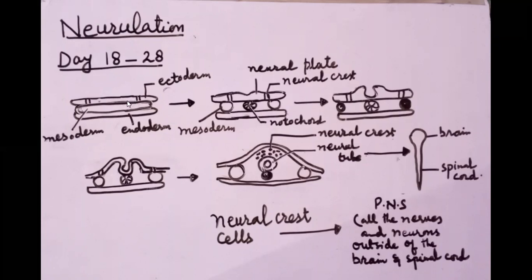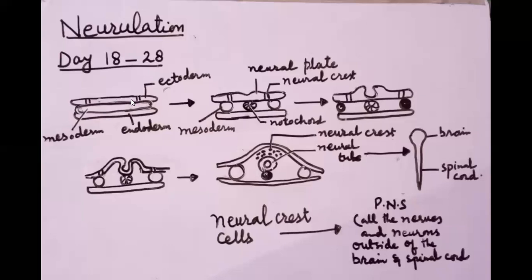Students, as you know, there are three germinal layers which are formed during gastrulation. The outermost is called ectoderm, the middle one is called what? Mesoderm, and the innermost is called what? Endoderm. So it is mainly the ectoderm that is involved in the formation of what? The nervous system.